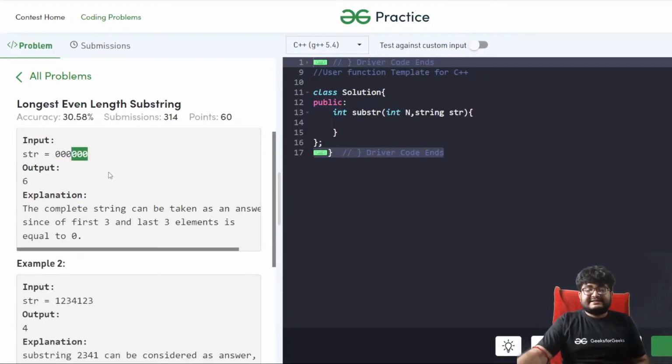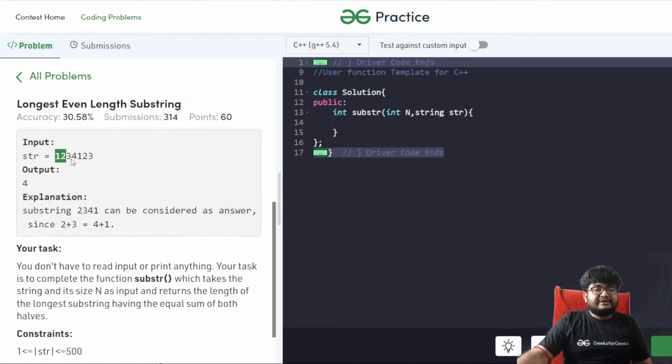So you have to find the longest substring like this, or 1 2 3 4 1 2 3. I think the size will be 4. So why is the size 4? Let's understand that. It will be 2 3 4 1. So 2 3 plus 4 1, both of them are the same. So there is nothing actually rocket science.